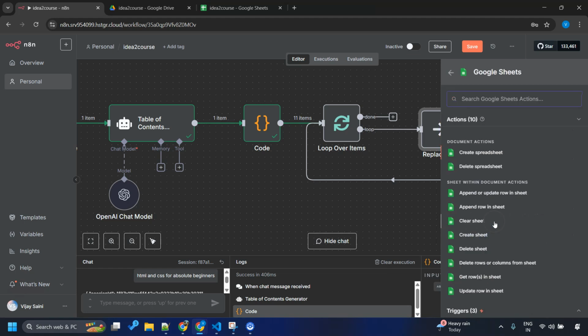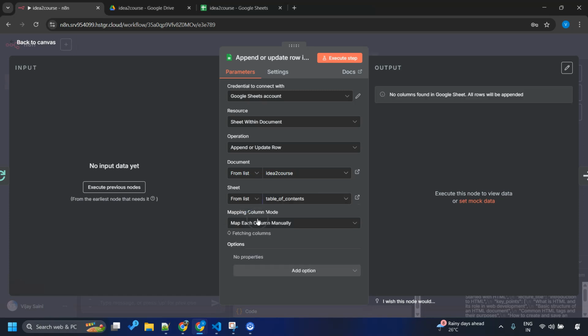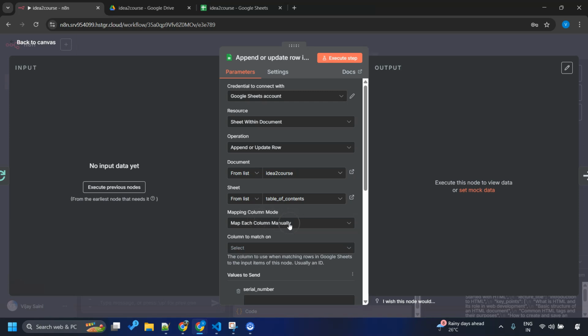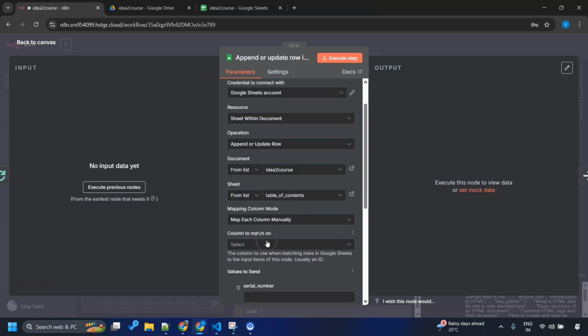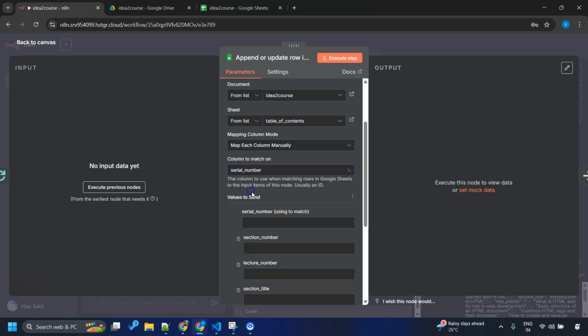Google Sheets. And what we want to do is append or update row in Sheets, right? I have already added my Google Sheet account. Operation is append or update. From document, I'll select my idea to course document, and sheet will be table of contents which we just created, right? Map each columns manually. We want to match based on serial number.